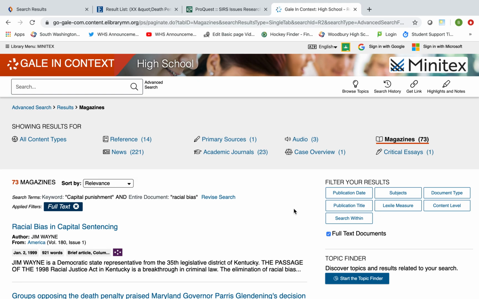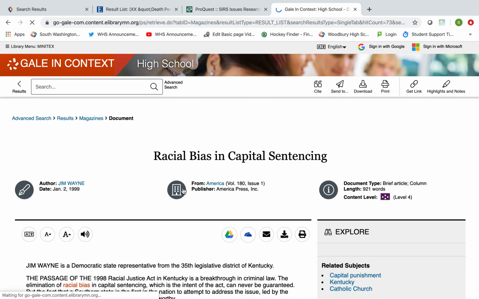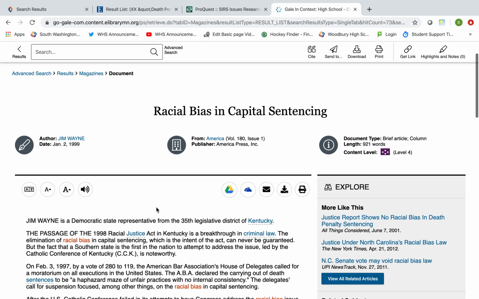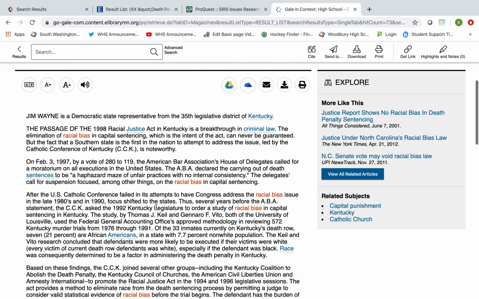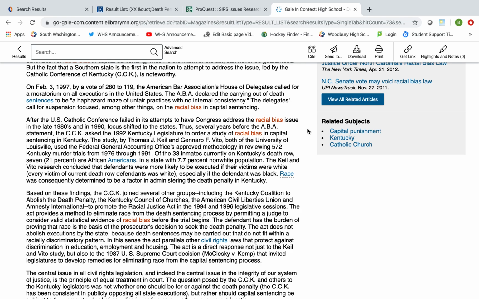Click on those. This is an article on racial bias and capital sentencing. That sounds like something that might be of help. Once I click on that article, I'm going to go ahead and read through it. My key terms come up in red, as you'll notice. Also on the right-hand side in this database, it gives me additional articles that are similar to the one that I just found.